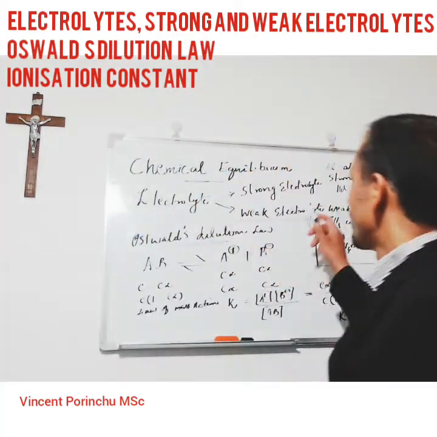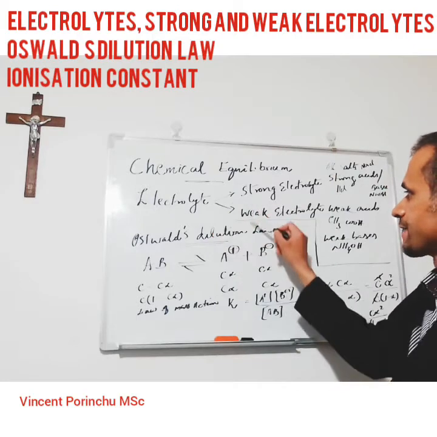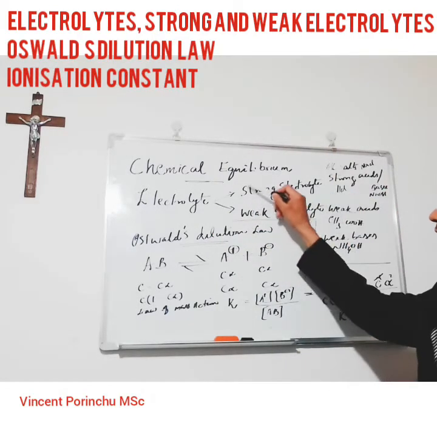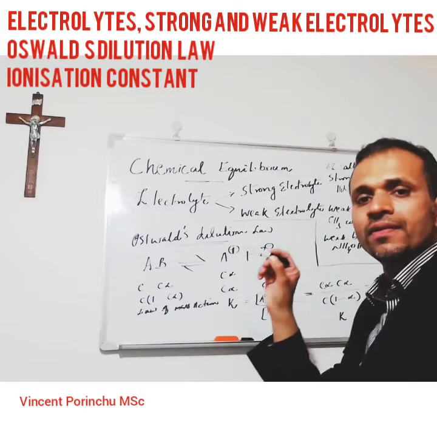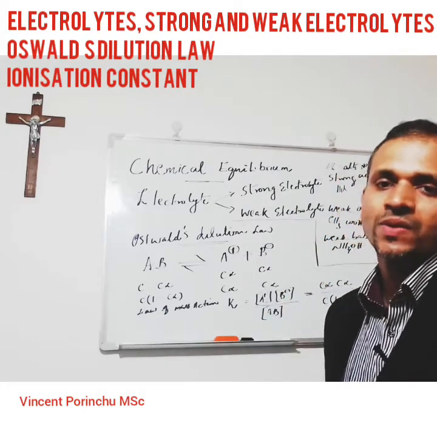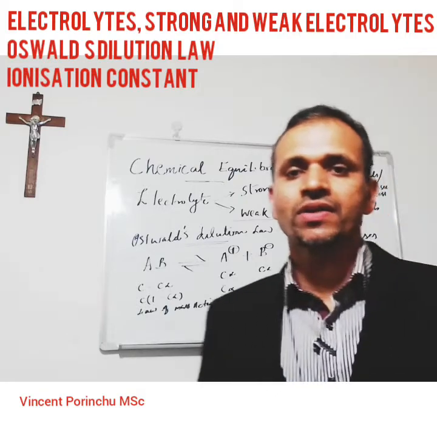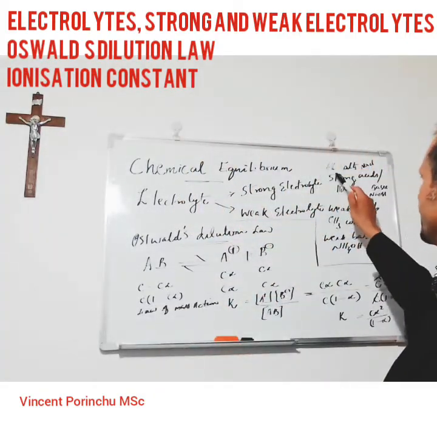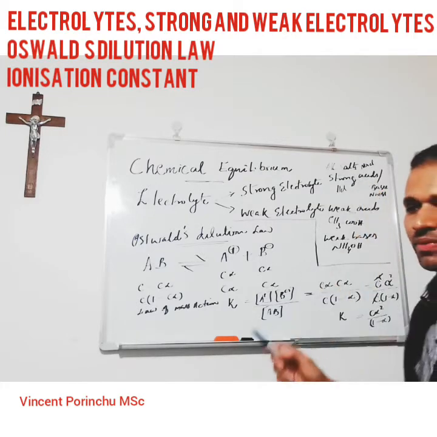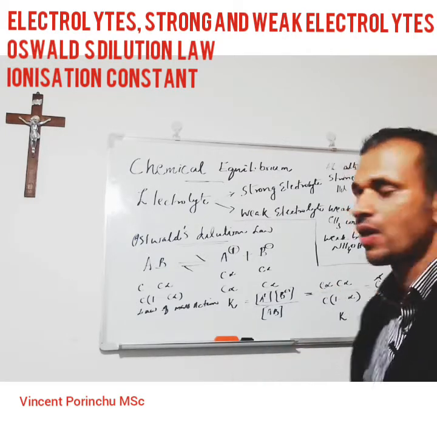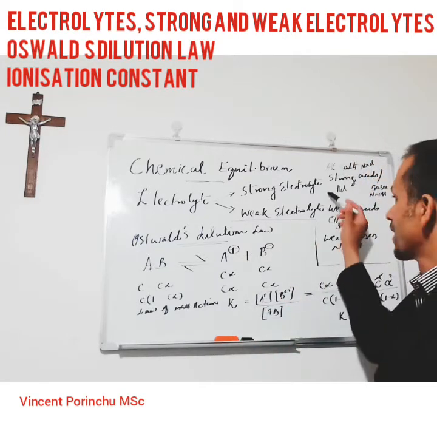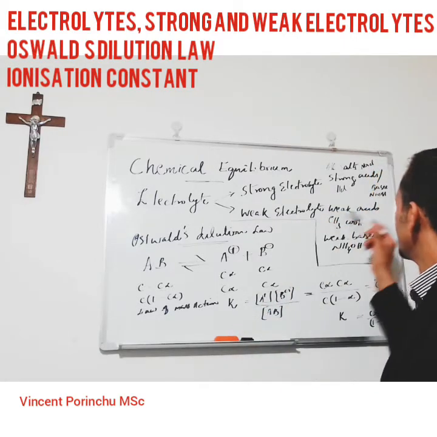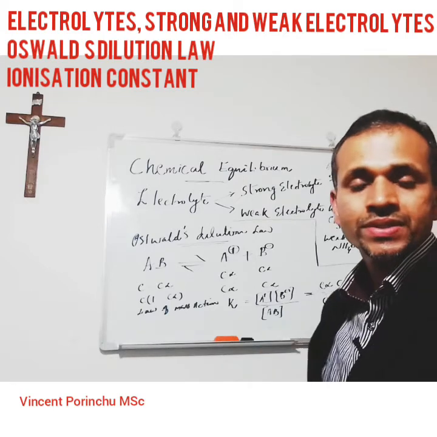Here on the whiteboard, strong electrolytes completely form ions in a solution, so they are generally good conductors of electricity. Examples are all the salts, for example sodium chloride, strong acids like hydrochloric acid, and bases like sodium hydroxide.